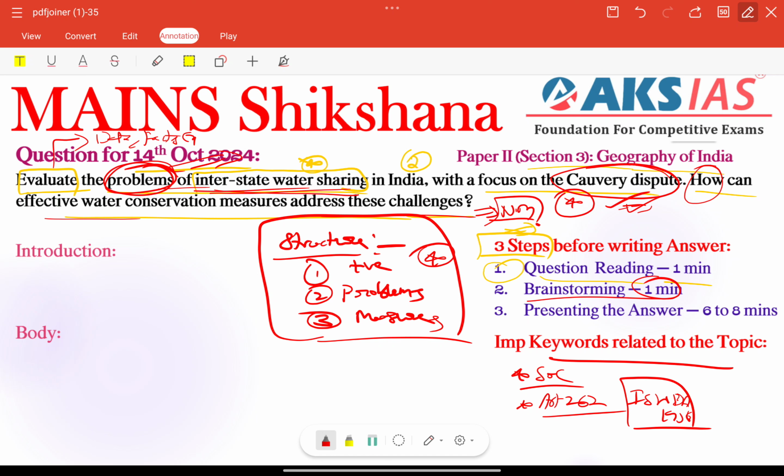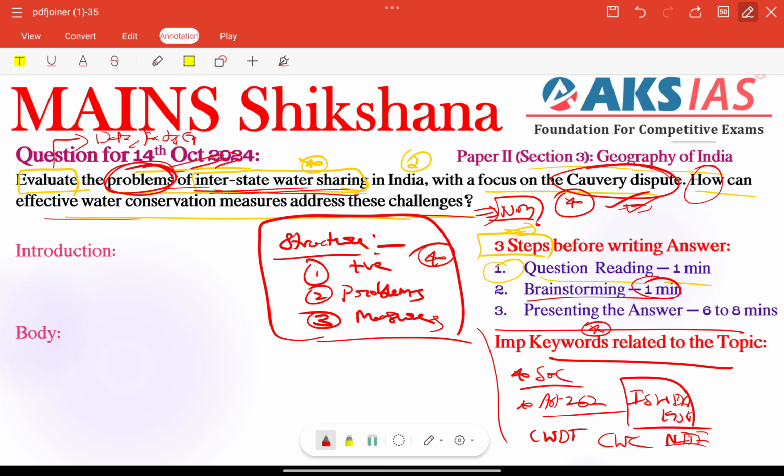Otherwise, we have Kaveri dispute related issues or tribunals. The Kaveri Water Disputes Tribunal is there, right? We need to add this one. And also we have the Central Water Commission, right? These types of issues need to be included here and there. Especially whenever we are writing points, we need to add some justification using this data. Niti Aayog's Composite Water Management Index, we have that too, very important. So important keywords need to be noted here, right?